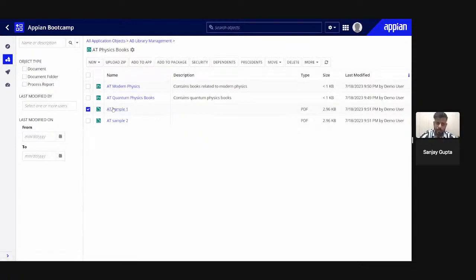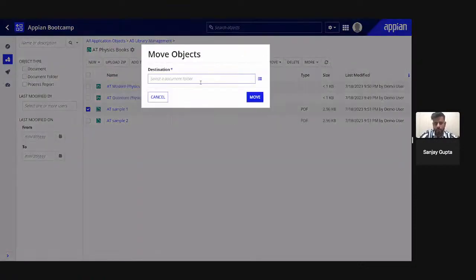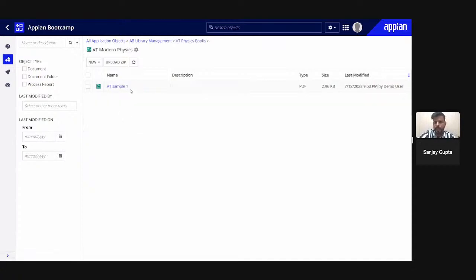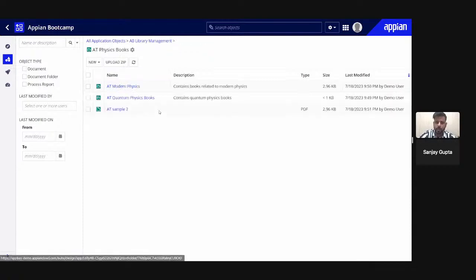If you want to move this particular document into 80 modern physics, you just select this checkbox, click on move, go to move to folder, select this folder name, and click on move. Now you can see 80 sample one is not here. We moved this one to 80 modern physics. I open this 80 modern physics and I can see this particular file here. So like this we can move the documents or subfolders from one folder to another folder.